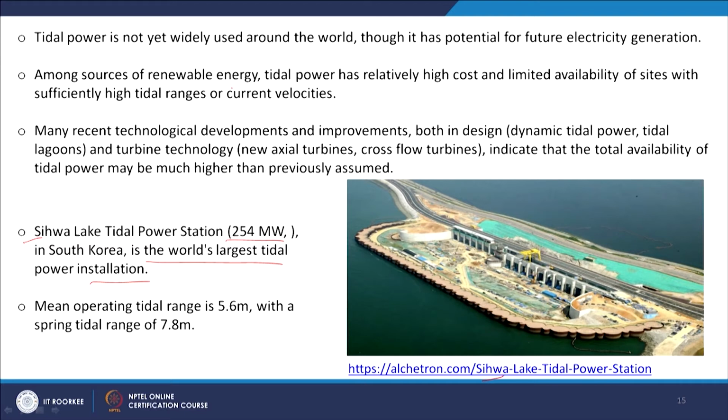Among sources of renewable energy, tidal power has relatively high cost and limited availability of sites with sufficiently high tidal ranges or current velocity. In our hydroelectric power plant operation, the height of the water is very important, but in many cases we do not get sufficient height.